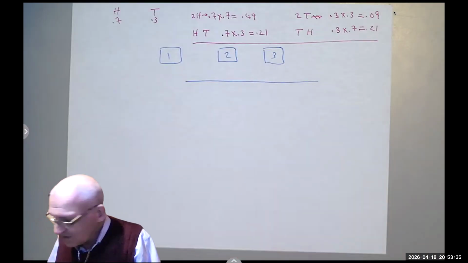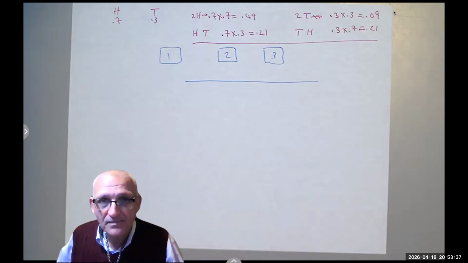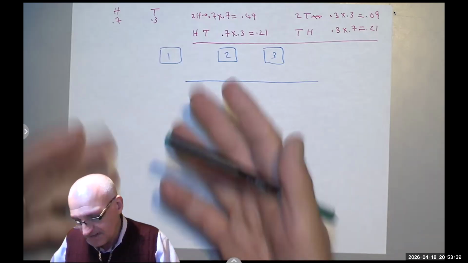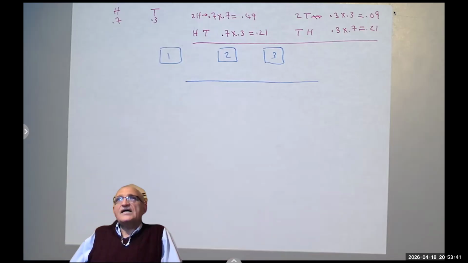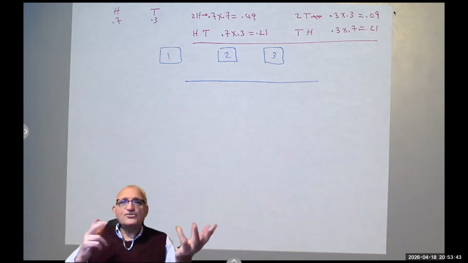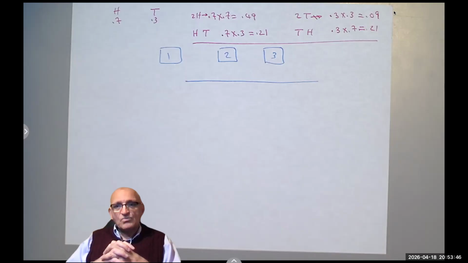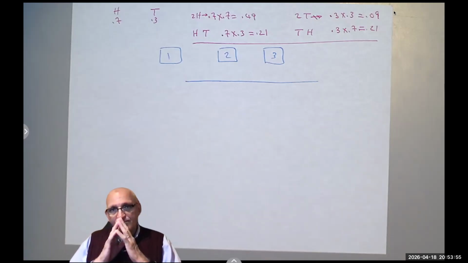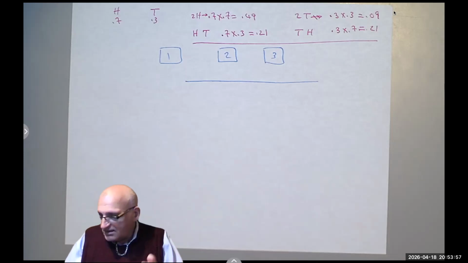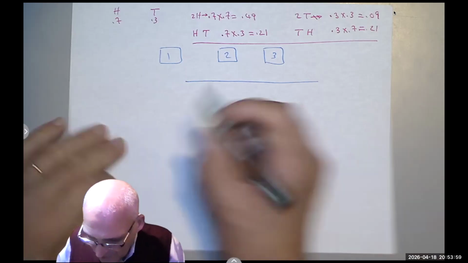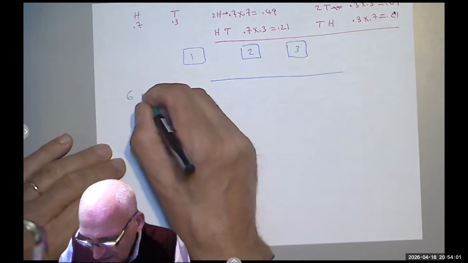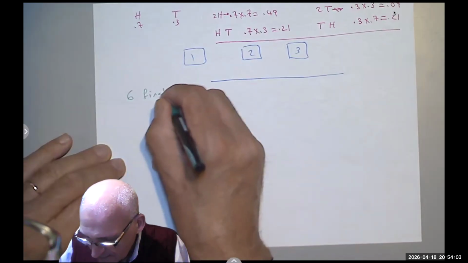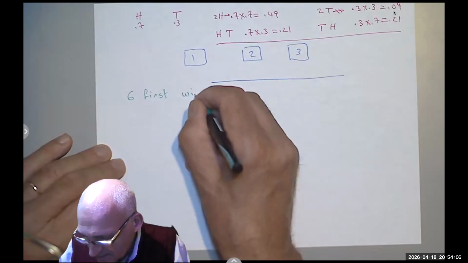Okay, now I'm going to give you the second riddle. After you come back, you will see that the second riddle is something similar. We have two players. We can toss a coin, or let's say we are going to roll a die. And we want to see whoever gets a 6 first wins.